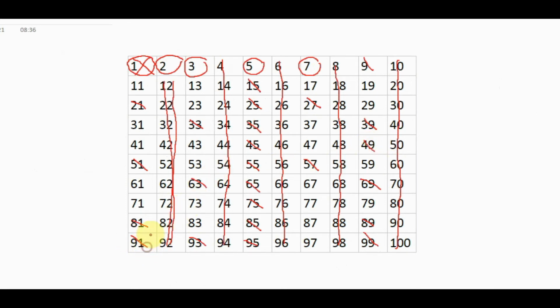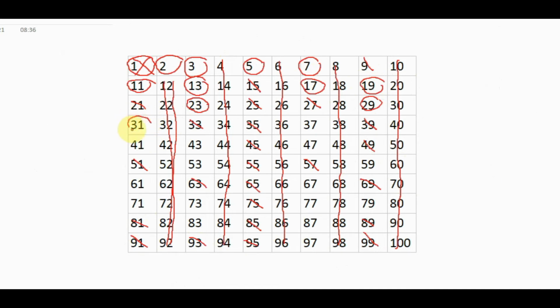So our duty is over. For the rest of the numbers, we can circle them all: 17, 23, 29, sorry, 119 is here.